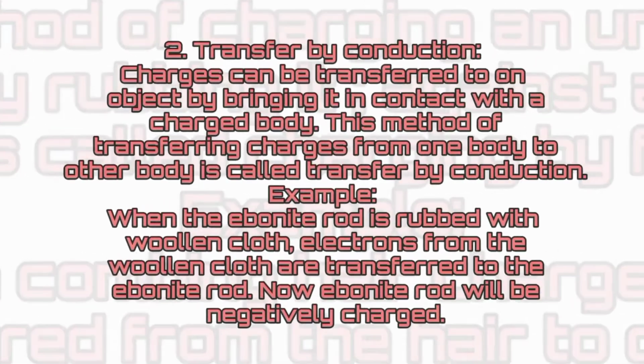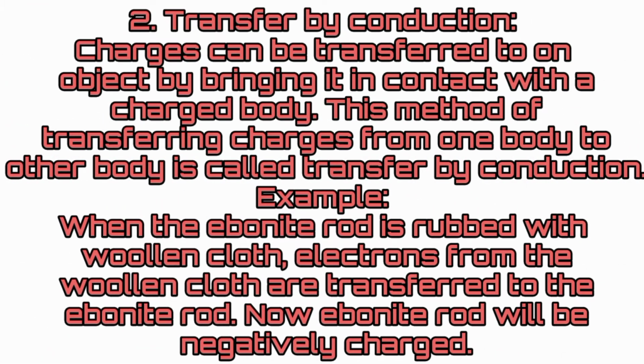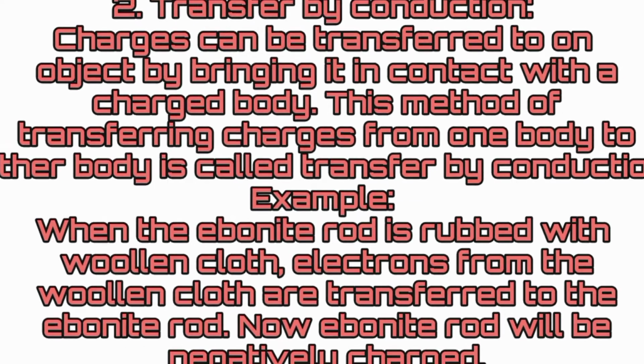Transfer by conduction. Charges can be transferred to an object by bringing it in contact with the charged body. This method of transferring charges from one body to another body is called transfer by conduction. Example, when the ebonite rod is rubbed with woolen cloth, electrons from the woolen cloth are transferred to the ebonite rod. Now ebonite rod will be negatively charged.